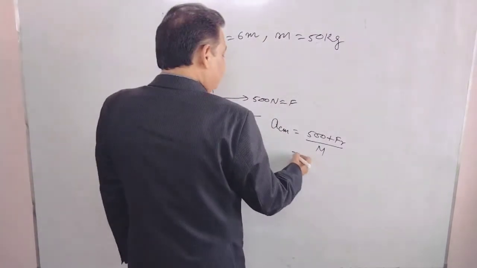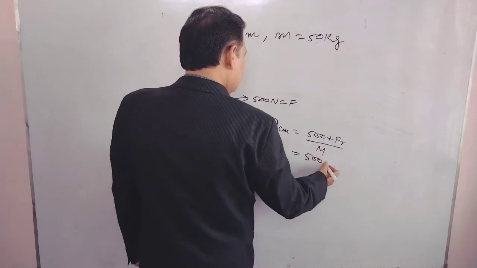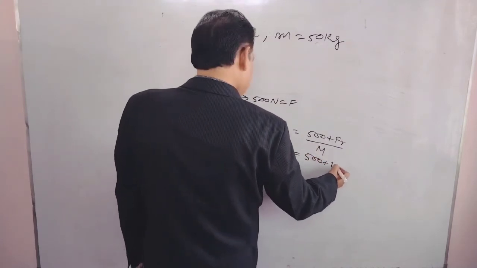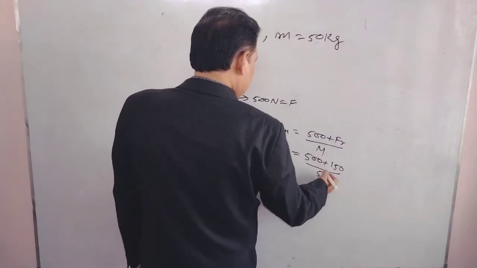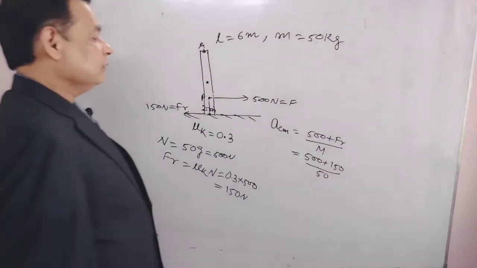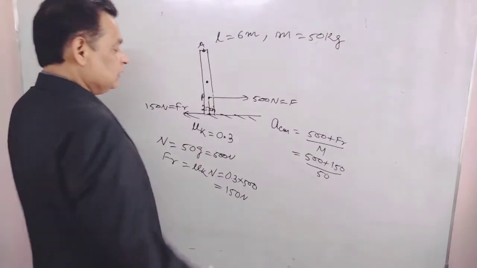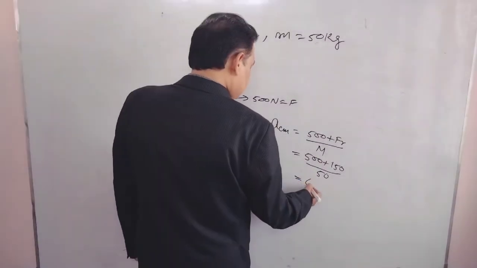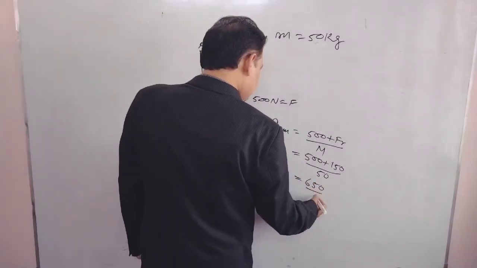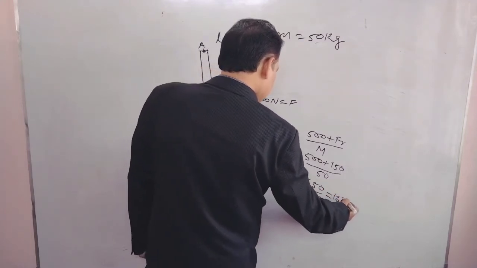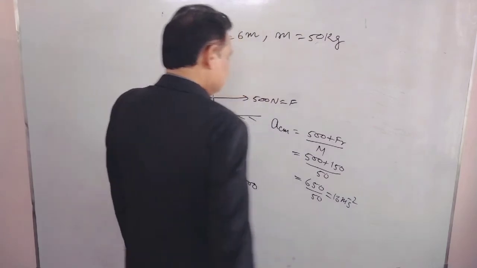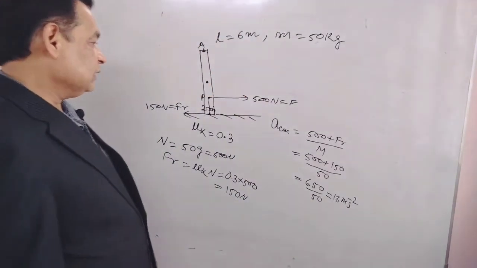So ACM is 500 plus 150 upon total mass 50. This is 650 upon 50, 13 meter per second square.